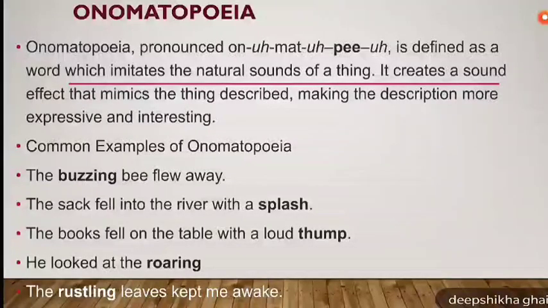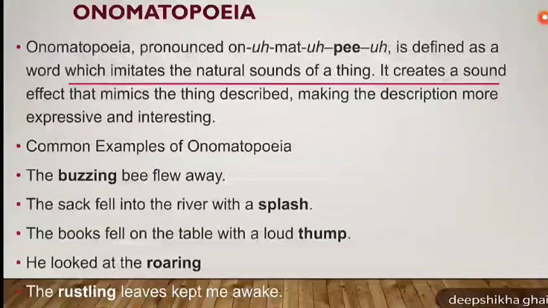Onomatopoeia is defined as a word which imitates the natural sounds of a thing. It is not necessary that the word used as an onomatopoeic word should have any sense or meaning, because they are the sound words used by various things.